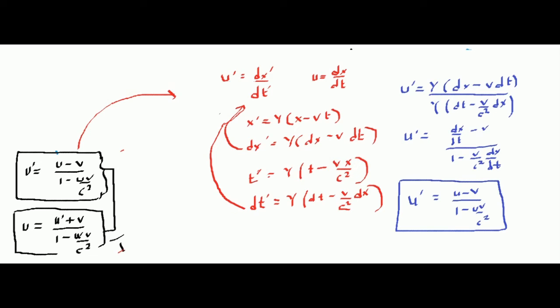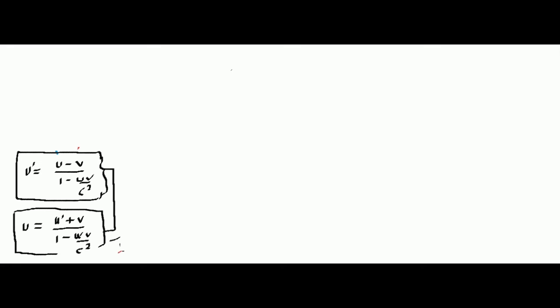Now try to understand one thing. The entire derivation is done considering that all the motions are happening along the x-axis. Remember that any transformation along the y-axis and along the z-axis will simply not happen. So now consider everything in 3D.